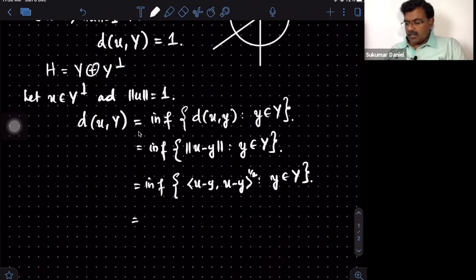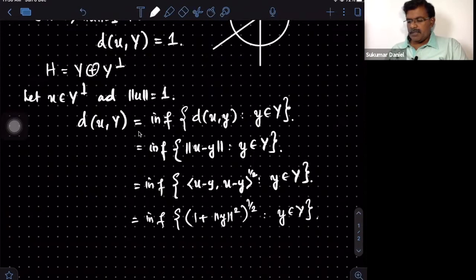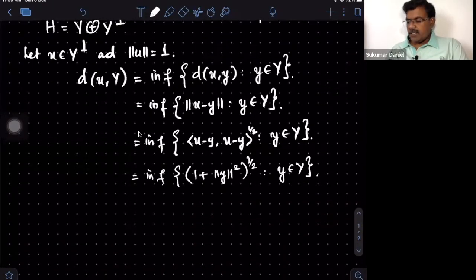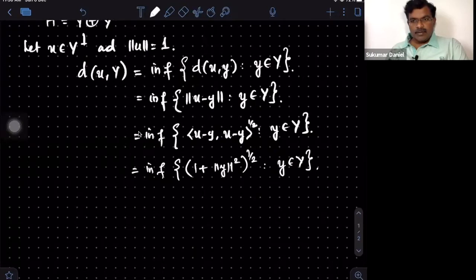So what I get is 1 plus norm y squared, to the power 1 by 2. So this is the infimum. And is it clear what the infimum will be? All the elements here are bigger than or equal to 1, so the infimum also will be bigger than or equal to 1.